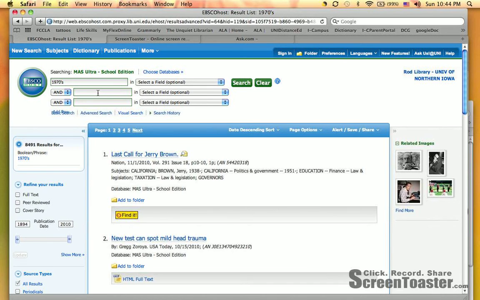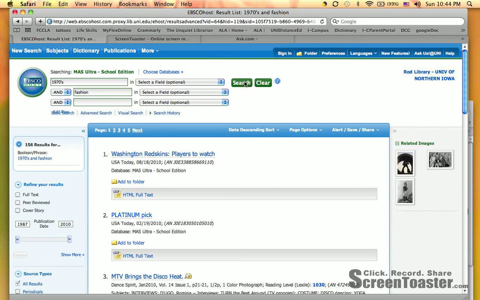So we're going to type this in the second box here, and this is called a Boolean search. So we're going to type in fashion here. And what this does is this is going to search for 1970s in the document and also the word fashion in the document. And so our results now went from over 6,000 down to 156.